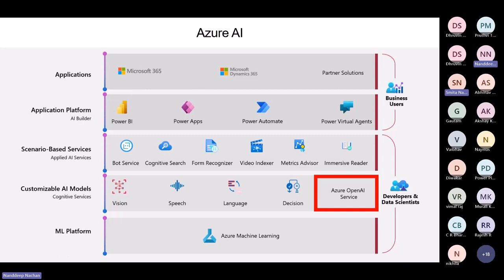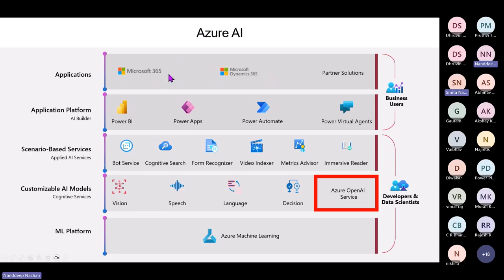So some of the examples where Microsoft has adopted Azure AI at scale include Office 365, Dynamics 365, Bing, LinkedIn, Xbox, and gaming. So let's see all of them one by one.